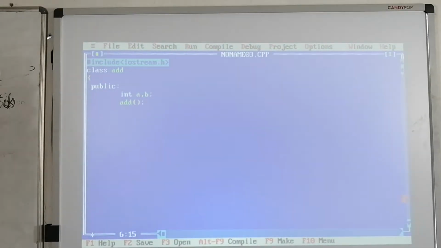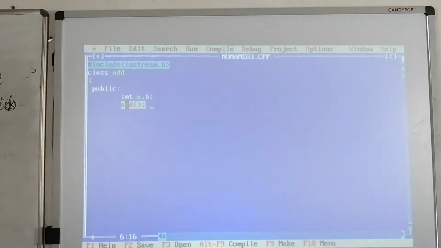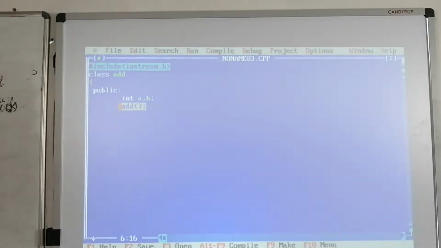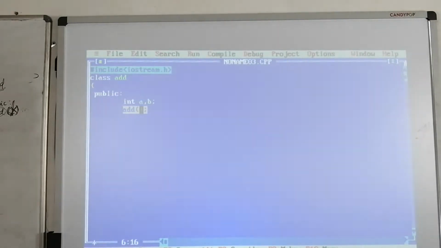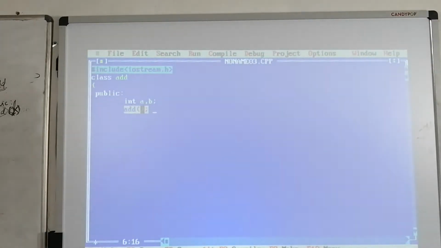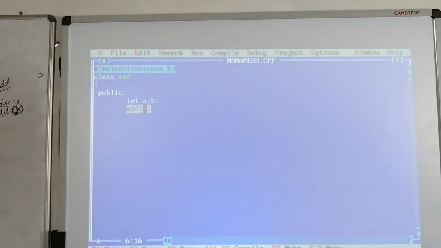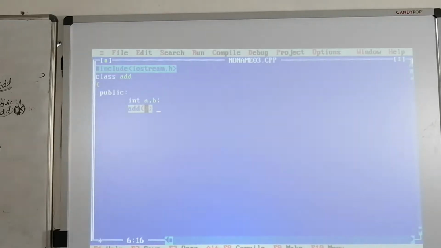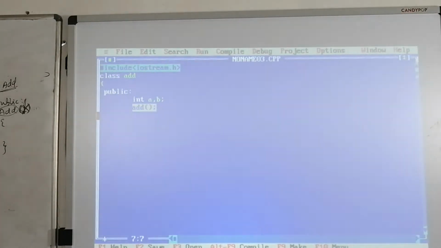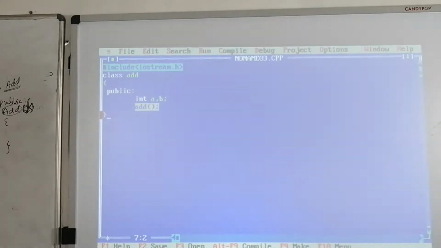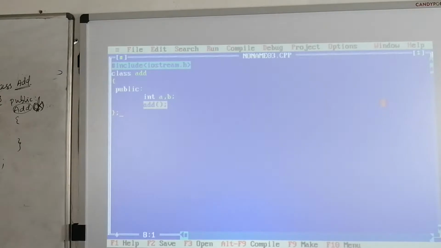Here in this add constructor we don't have any return type, like void or integer, float, whatever it may be. Also, we are not going to pass any parameters. That's the reason this type of constructor is known as the default constructor. Now closing the braces, put the semicolon. This is the end of the class.